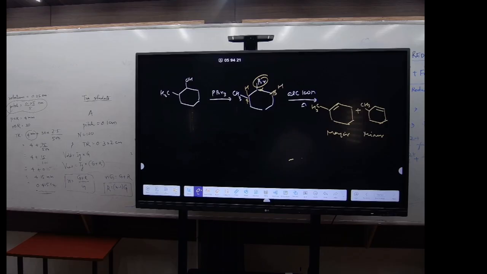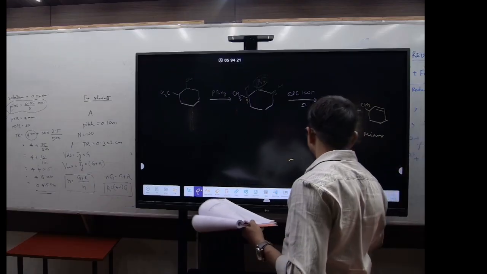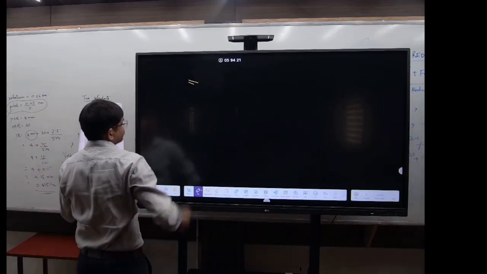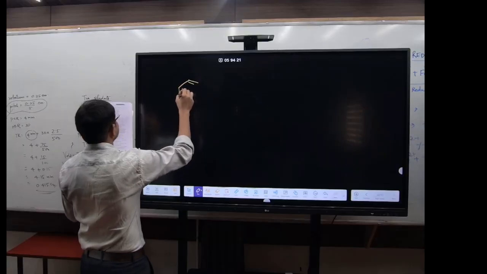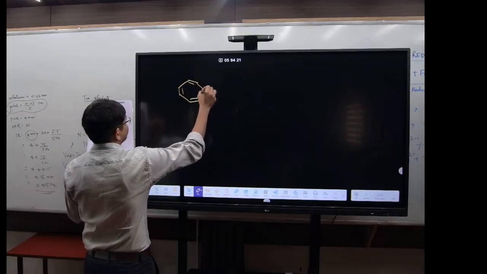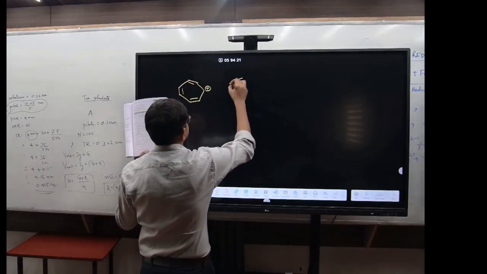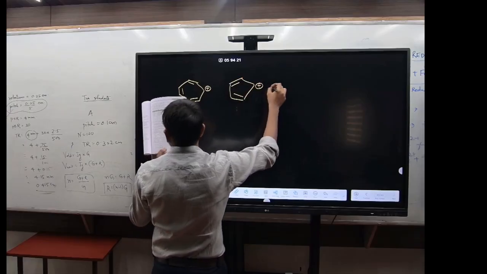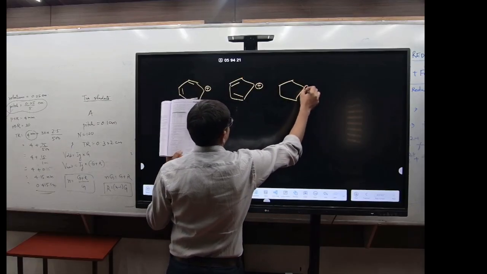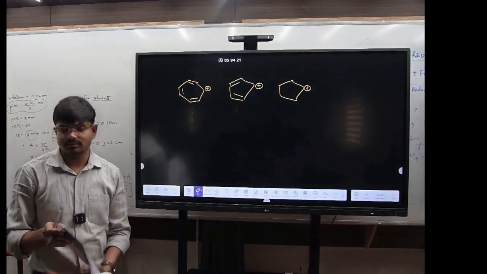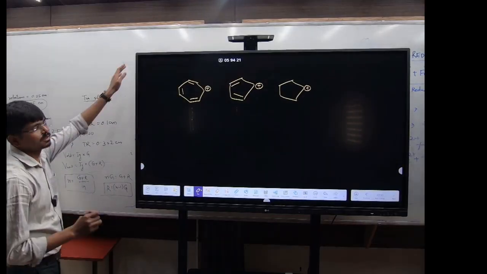Question number 11. Which option? Fourth one. Which is the most stable? SN1 means you have to look for the stability of the carbocation. Which is the most stable carbocation? After removal of Br, look for the stability of the carbocation here. So first it will form like this one, positive, again this one positive, and here like this one. Got it? Which is the most stable carbocation here?